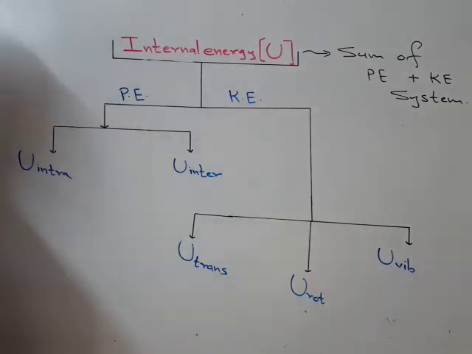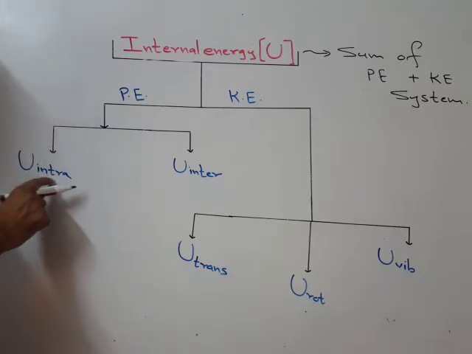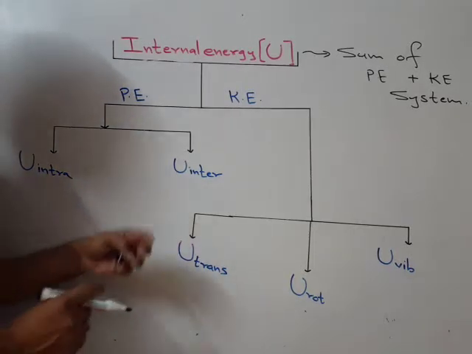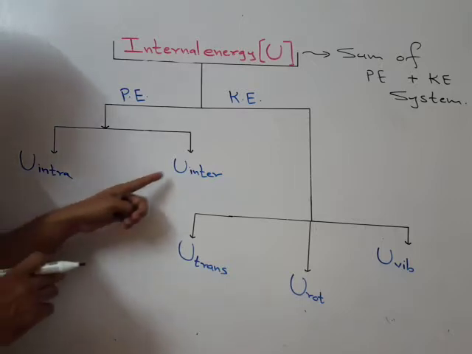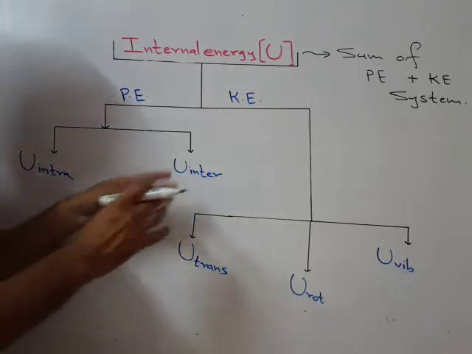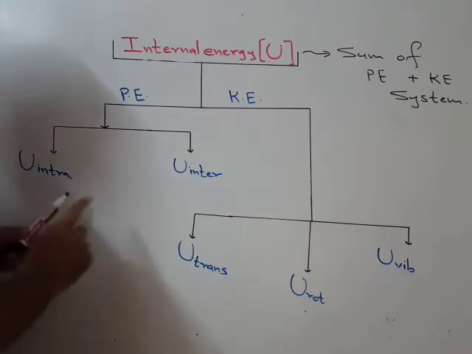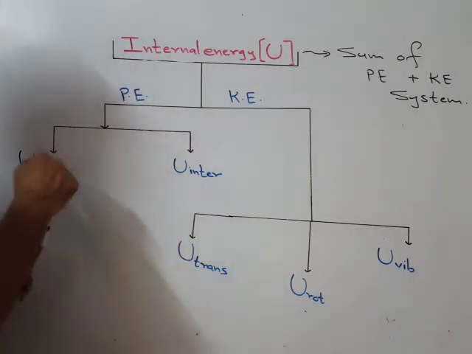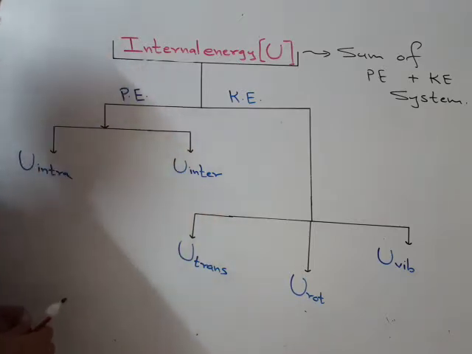Now what various forms of potential energy are possible? The factors are capital U intra and capital U inter, that is, internal energy intra and internal energy inter. These are the two factors which are responsible for the internal energy of a system, and those two factors correspond to the potential energy of the system. Okay. U intra means what?